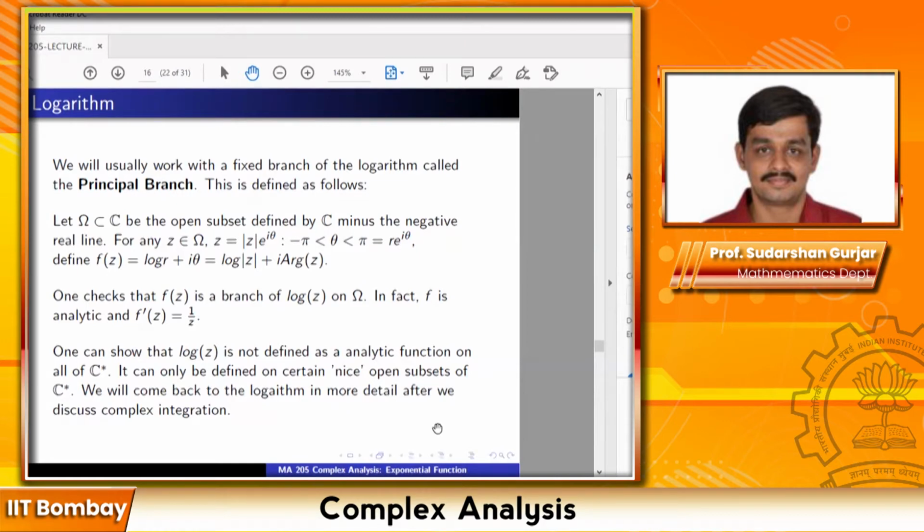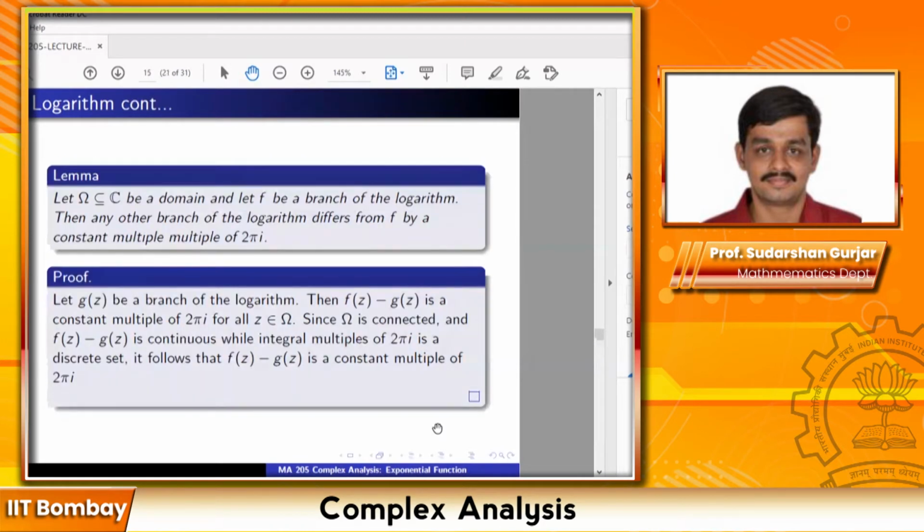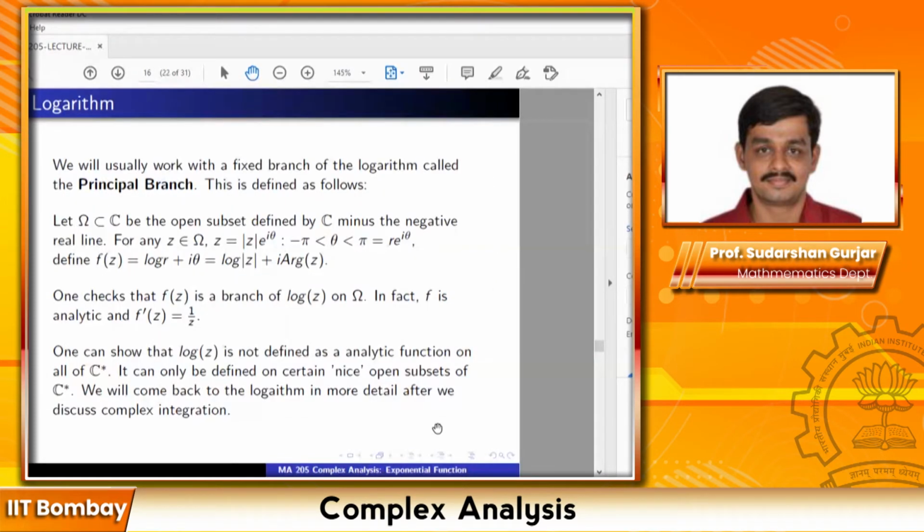But the reason why we are discussing all this branch, etc., is because if you take all non-zero complex numbers, you cannot define the logarithm. You have to take smaller open subsets, and only then you can define the logarithm. And the subset omega that I have described in this slide is one such open set. And on that, the branch of the logarithm is as I have defined.